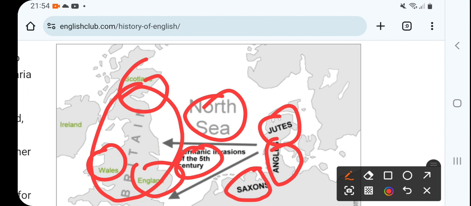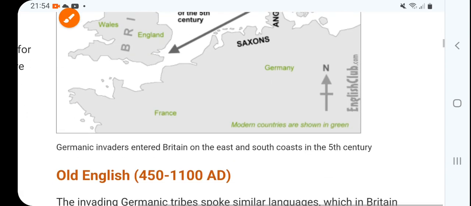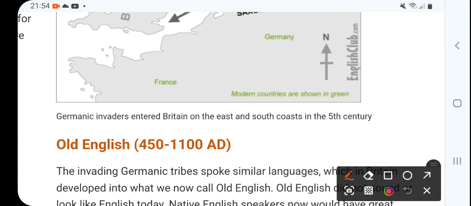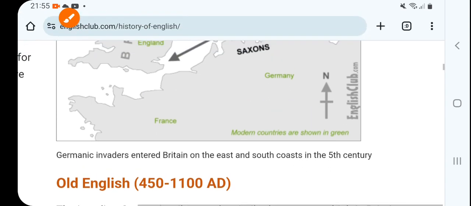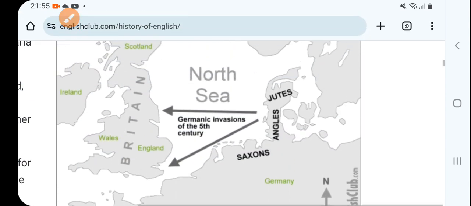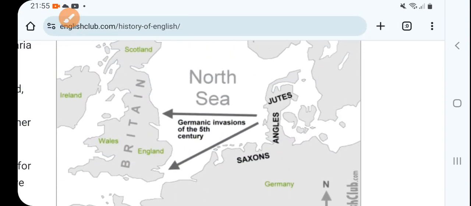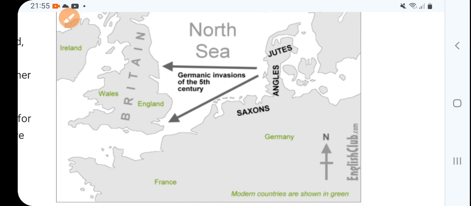Right? These are the three main places. Now, Germanic invaders entered Britain on the east and north coast in the 5th century. From there they attacked, right?